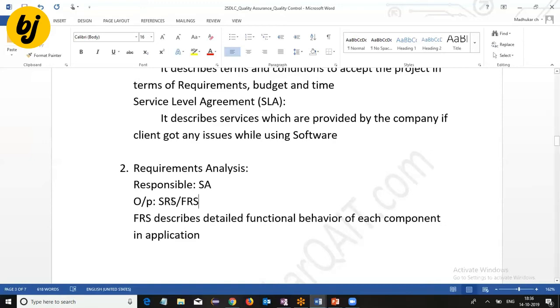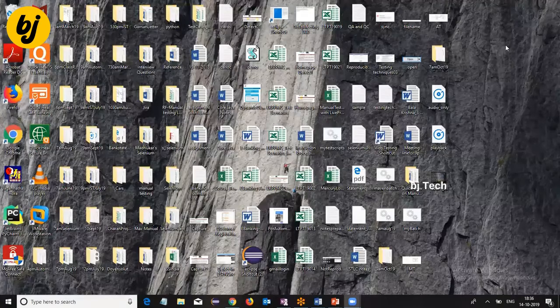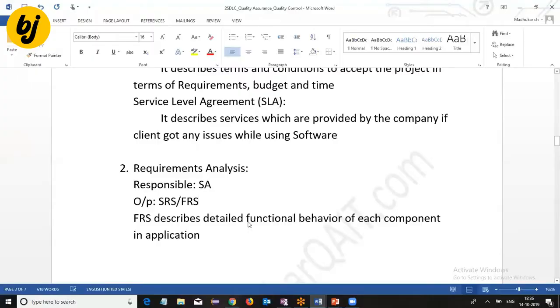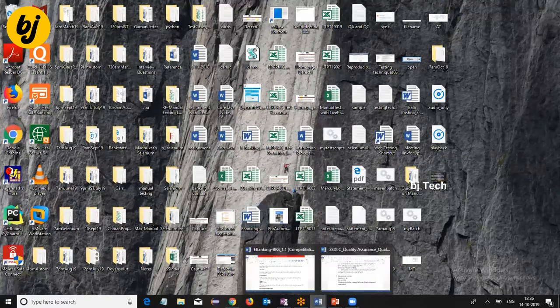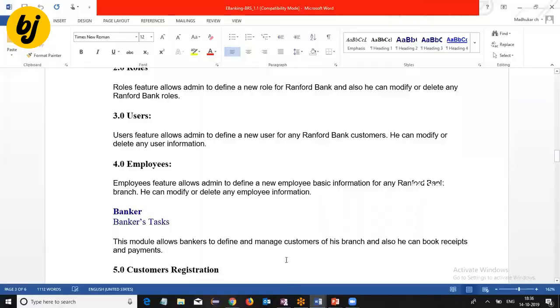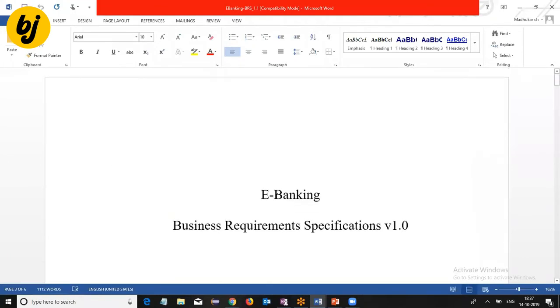I will show an example here, BRS to FRS, to get the idea. This is the BRS document which I am trying to open. Any project's ready document looks like this: e-banking business requirement specifications version 1.0.